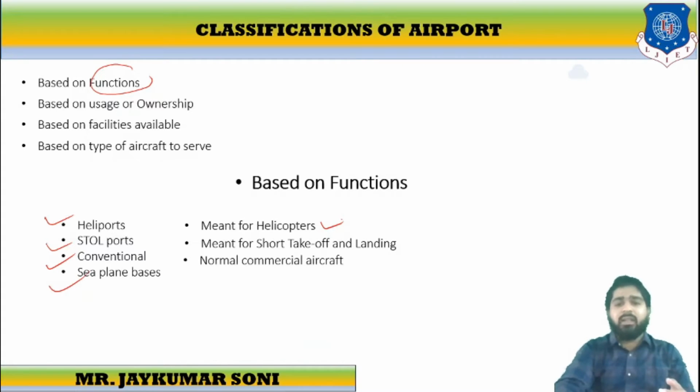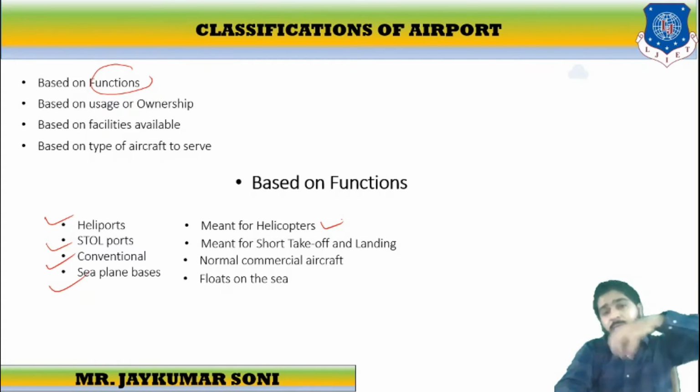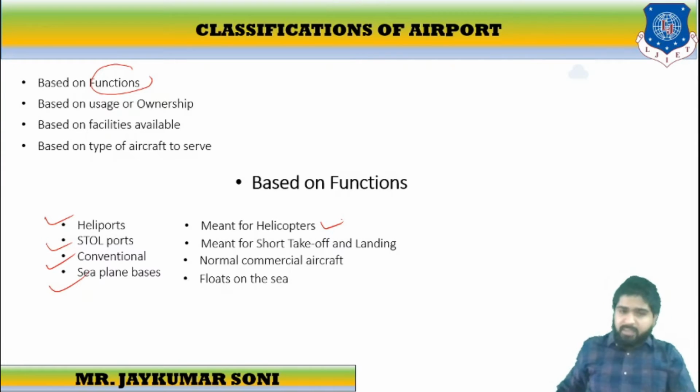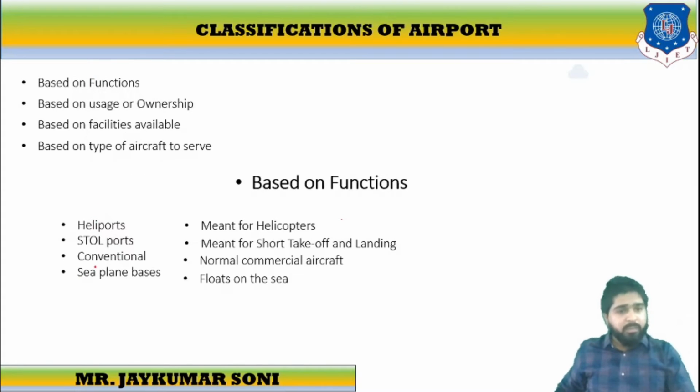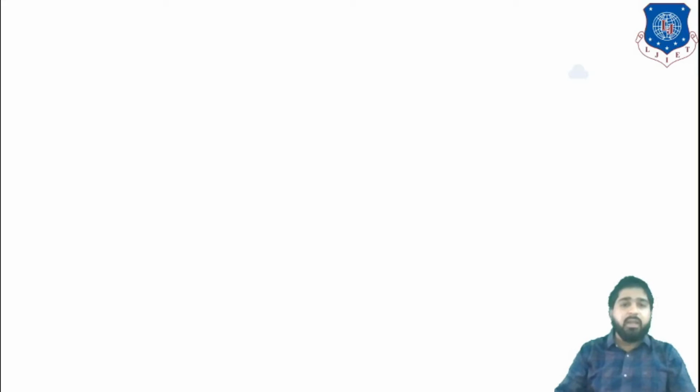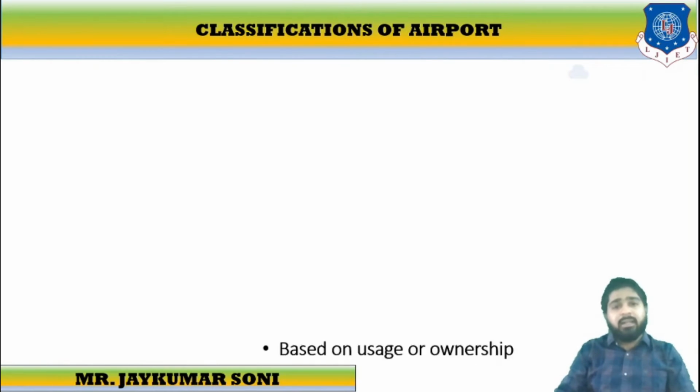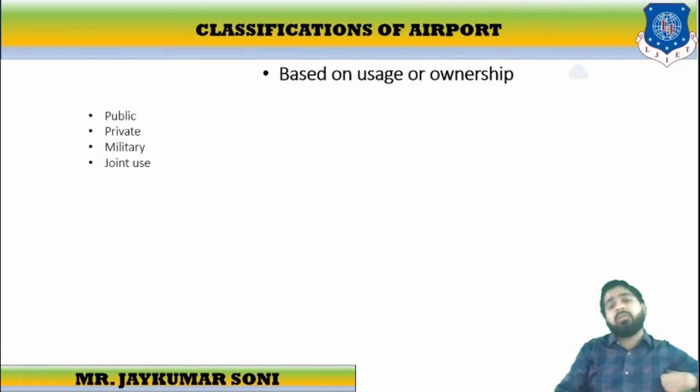The conventional airports means the normal commercial aircraft, and the seaplane bases are used for the floating of aircraft on the sea surfaces. So this is the classification which is based on the function. First is heliport, then the store port, then conventional ports and the seaplane bases. If we discuss another classification, then it comes based on usage or ownership.